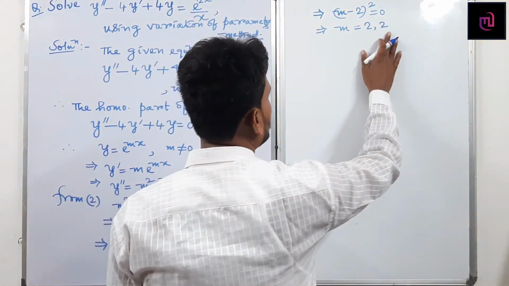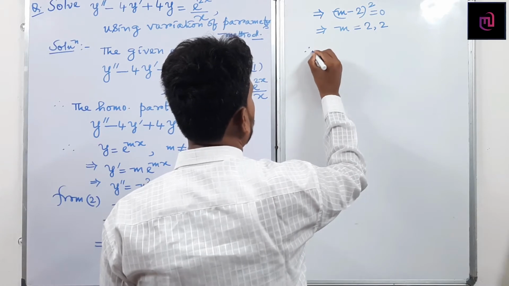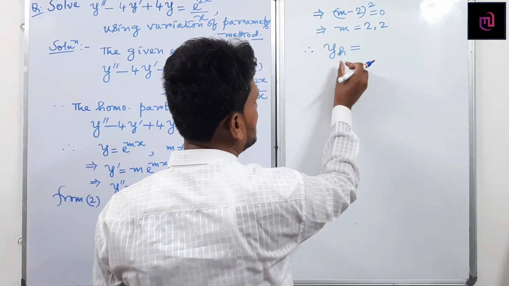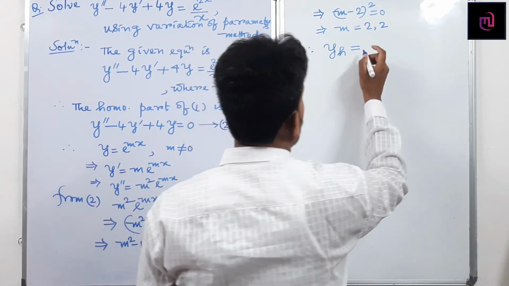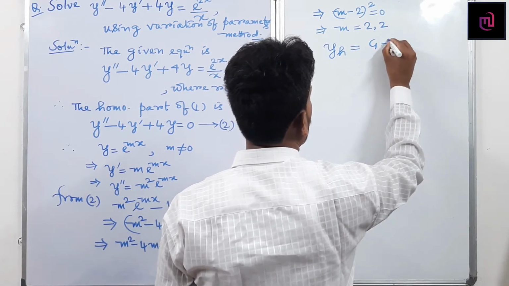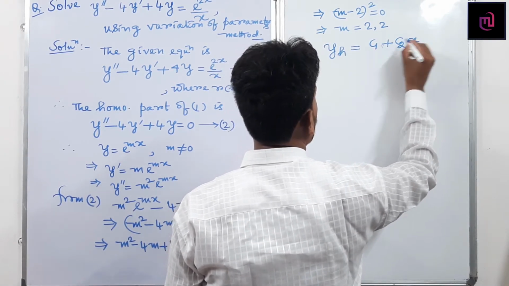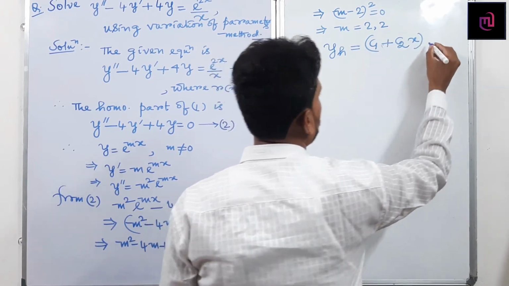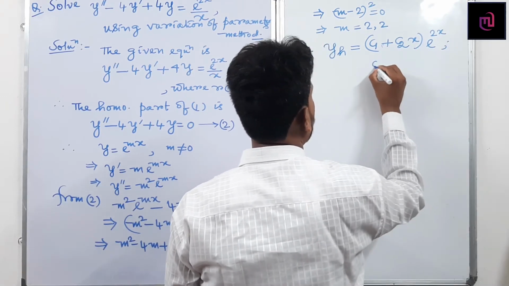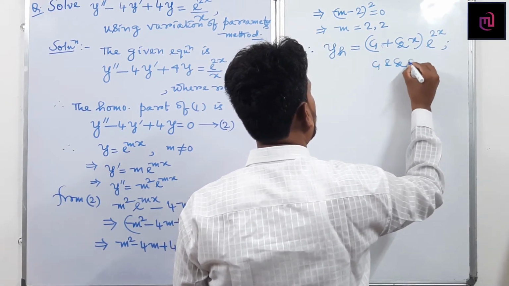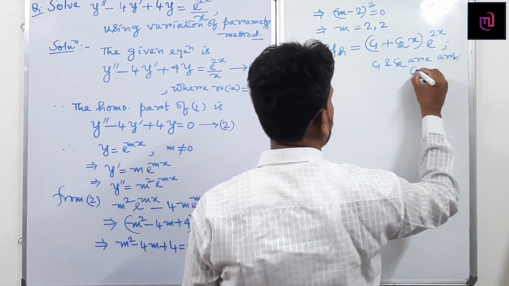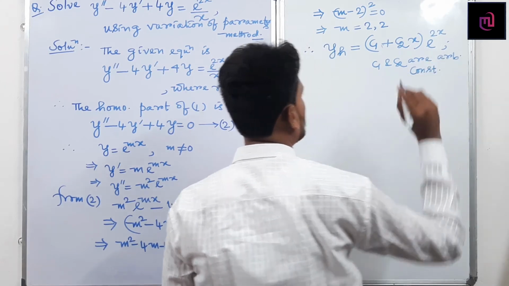If two roots are real and equal, what is the general solution? The general solution becomes y suffix h, here y suffix h indicates homogeneous. So here the general solution becomes (c1 plus c2x) whole into e to the power mx. m becomes 2, so e to the power 2x, where c1 and c2 are arbitrary constants. Can I write this line?